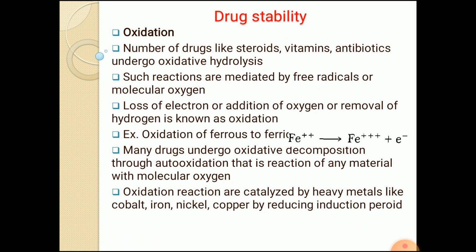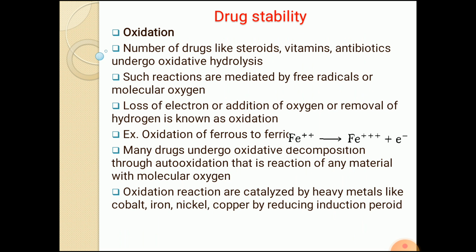Now we know that oxidation is defined as a loss of electrons, or addition of oxygen, or removal of hydrogen. These are the different definitions of oxidation. A simple example is oxidation of ferrous to ferric, as Fe2+ changes to Fe3+ with the loss of an electron. This is a simple reaction which represents oxidation. Many drugs undergo oxidative decomposition through autooxidation. When molecular oxygen is involved, that is known as autooxidation, meaning the reaction of any drug with molecular oxygen O2.